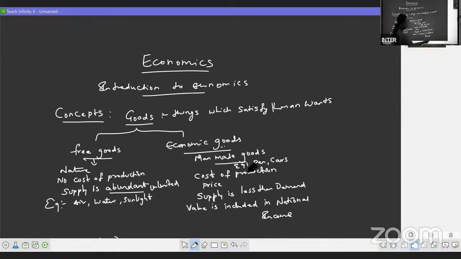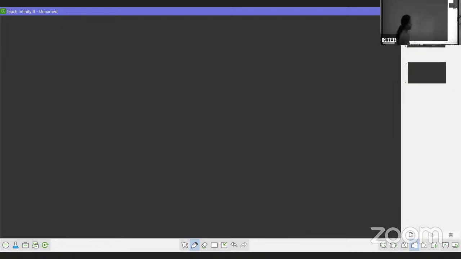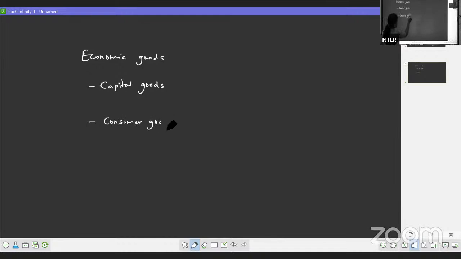Now, let us move to the other concept here. Second concept, now in goods, when we discussed with these economic goods, they are further classified into capital goods, consumer goods, and intermediary goods.